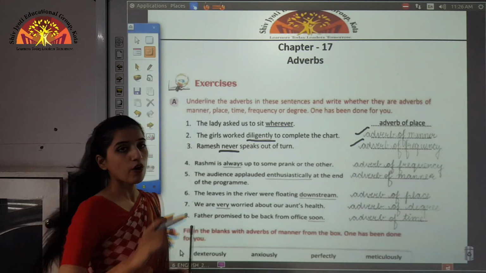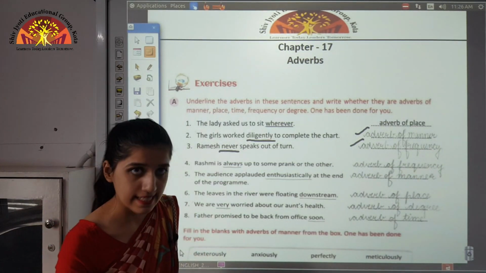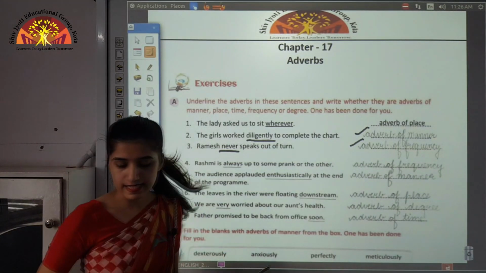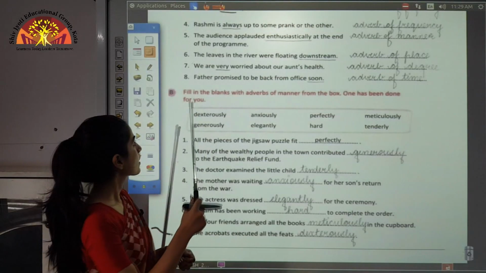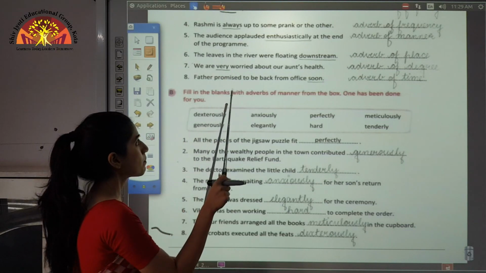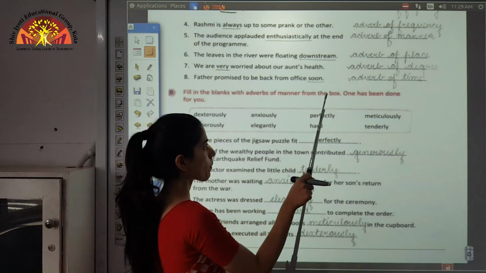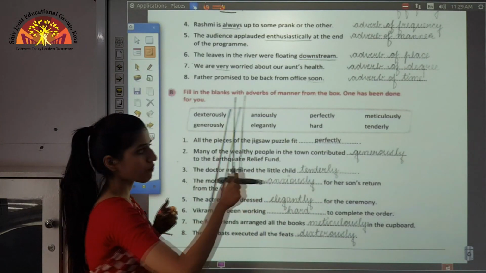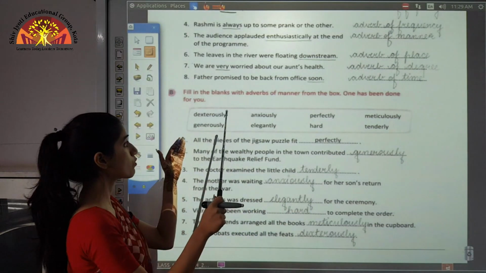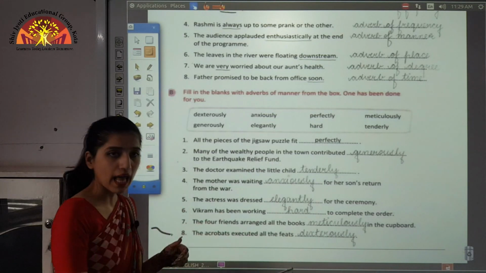Okay, so now moving further to your next exercise. This is A exercise. B exercise, fill in the blanks with adverbs of manner from the box. Okay, so we are given some of the adverbs of manner in this box and we need to fill them in these blanks.